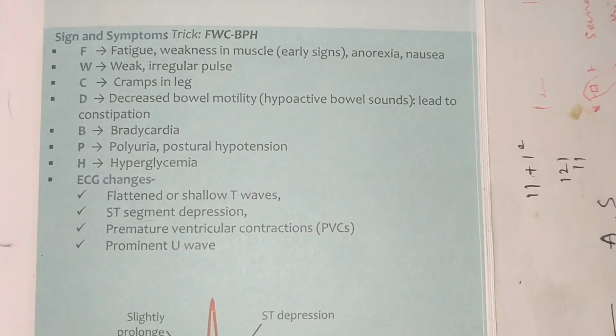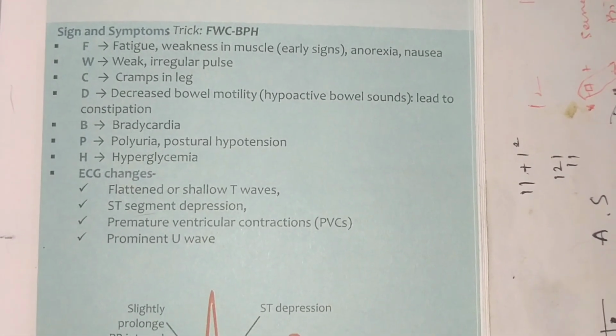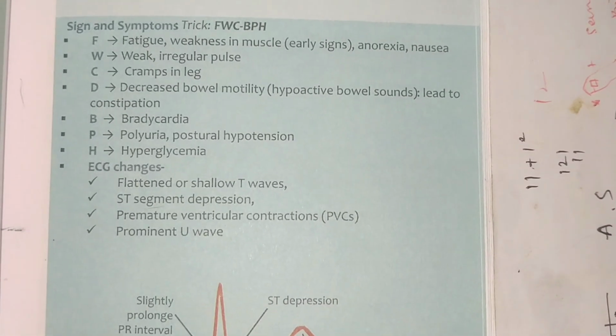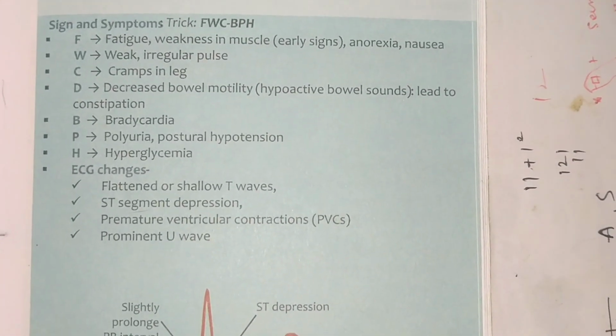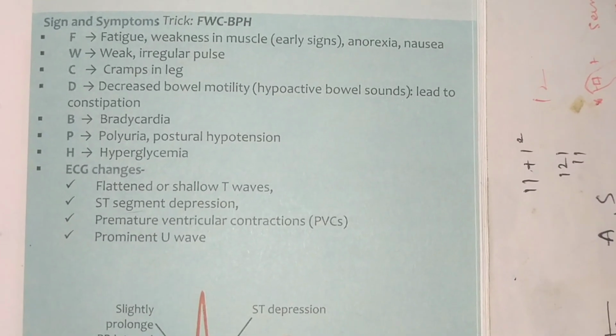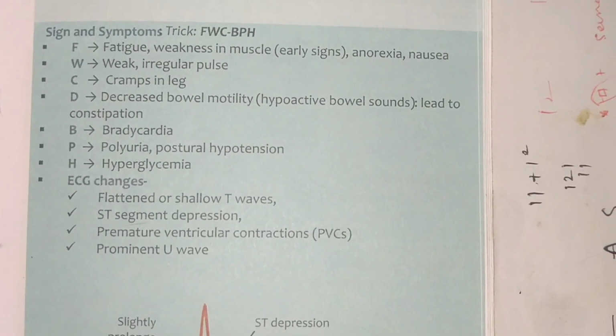Signs and symptoms of hypokalemia: fatigue and muscle weakness are early signs, and also anorexia and nausea. Weak, irregular pulse, leg cramps, decreased bowel motility, and hypoactive bowel sounds leading to constipation. Bradycardia, polyuria, postural hypotension, hyperglycemia. These are the conditions seen in hypokalemia.